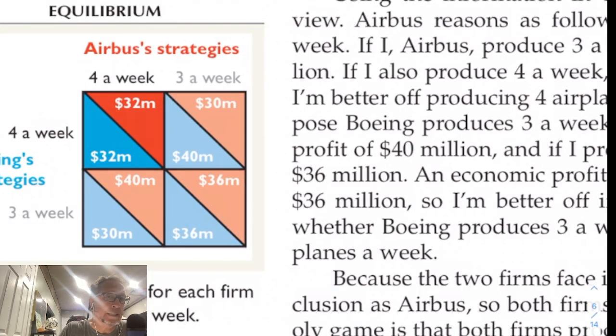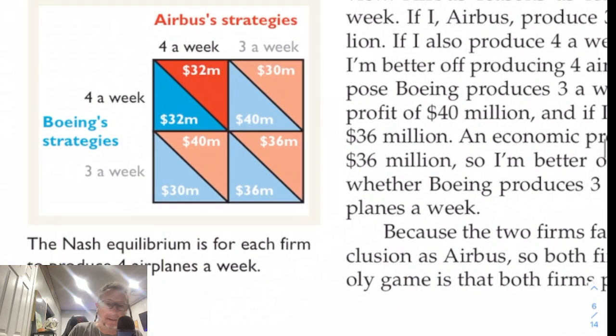So, another quick take video on oligopoly. This is going to be continuing to look at Nash equilibrium, but now we're going to go back and look at our firms and see how it works in the world of duopoly. So back to what we talked about with Airbus and Boeing, here is their payoff matrix.